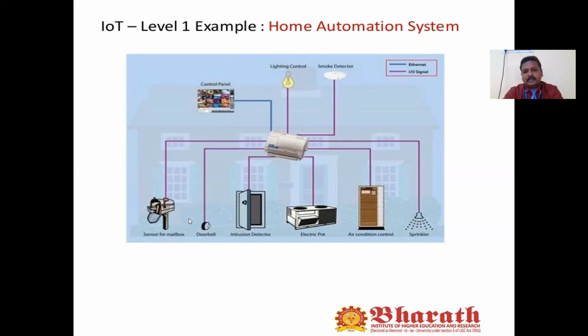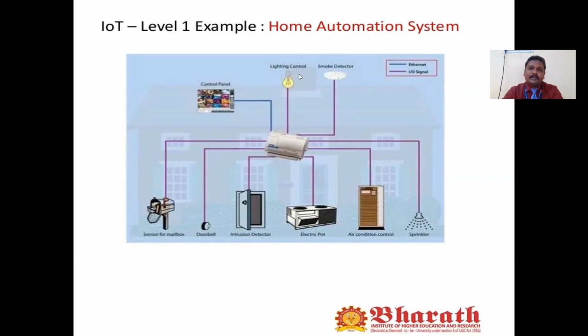So here, these are the things. Let's say, for example, a mailbox. Sometimes we get mail information. Once the postman delivers the letters into the mailbox, it will send a notification to our phone. How does it happen? Because of the sensor. So we have to connect the sensor in the mailbox. In the same way, we can control our air conditioner as well as the sprinkler.